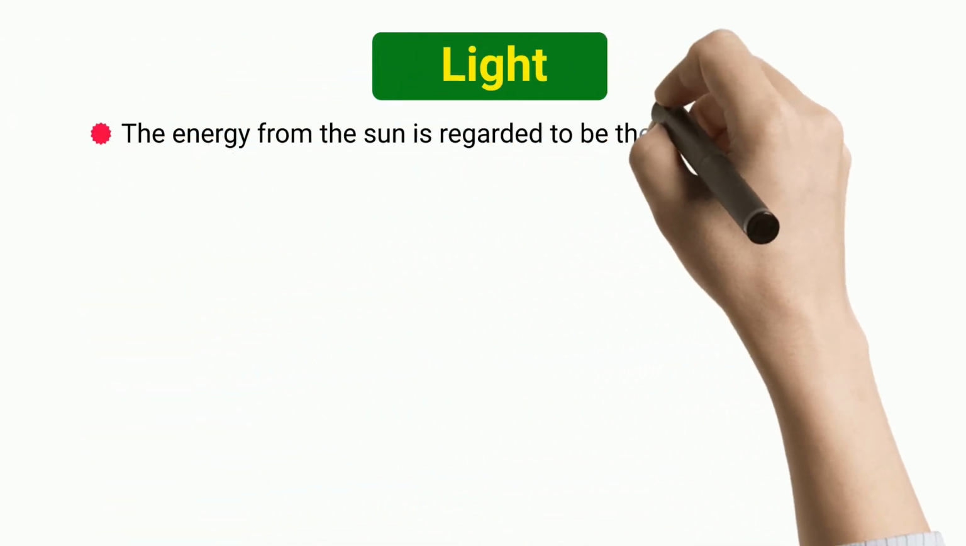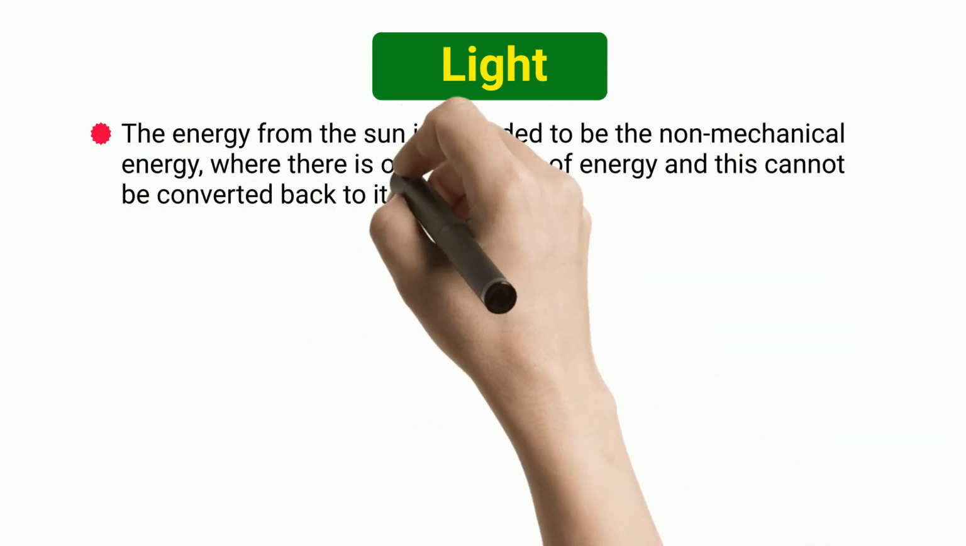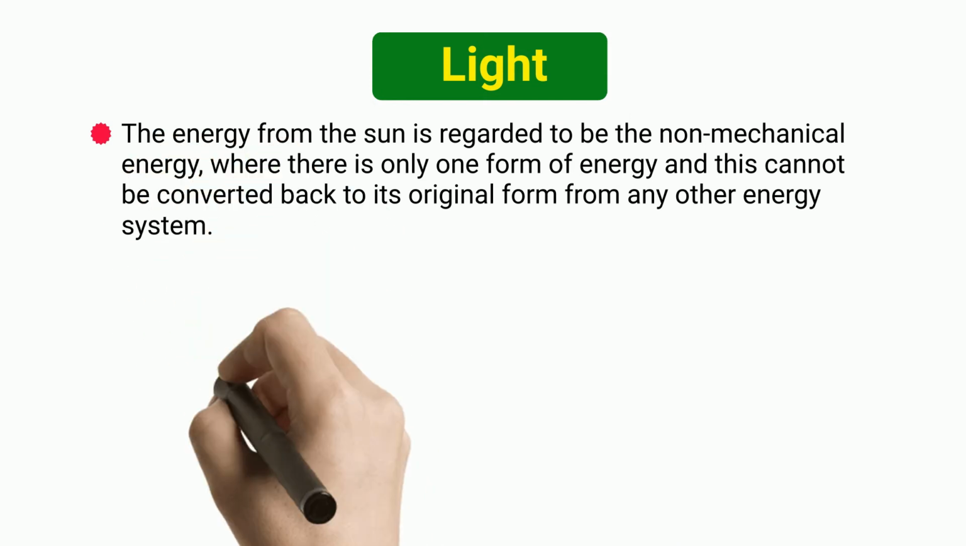Light. The energy from the sun is regarded to be the non-mechanical energy, where there is only one form of energy and this cannot be converted back to its original form from any other energy system.